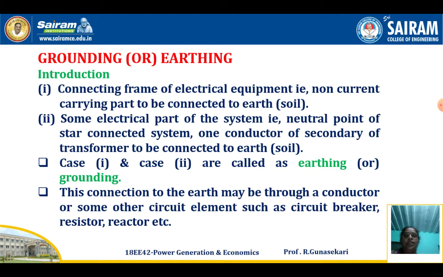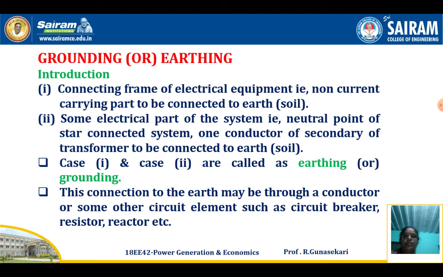Connecting the frame of electrical equipment, that is the non-current carrying part, to the earth or soil. Or connecting some electrical part of the system, that is the neutral point of the star connected system, or one conductor of the secondary of a transformer, to the earth or soil.